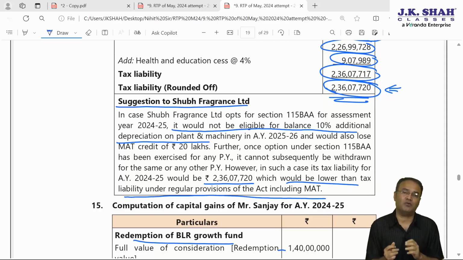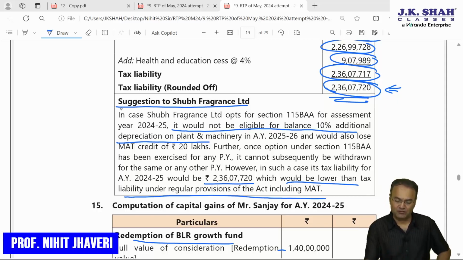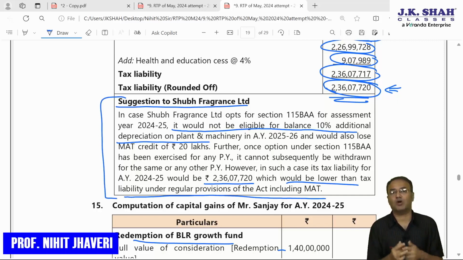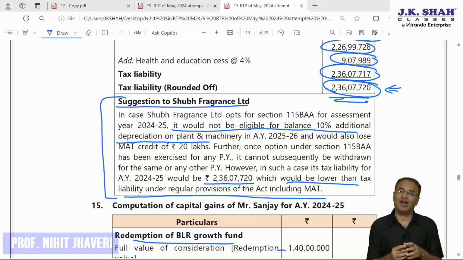So it is advisable to opt for 115BAA. But the institute has not given any conclusion. They've just stated it is up to the company to take a call. That's it. With that, your RTP comes to an end.